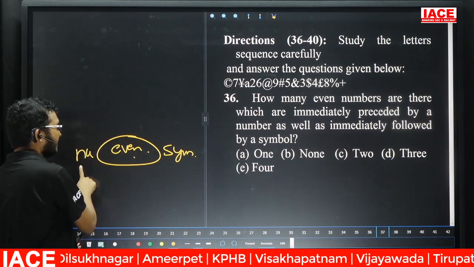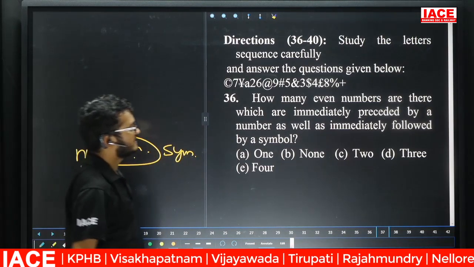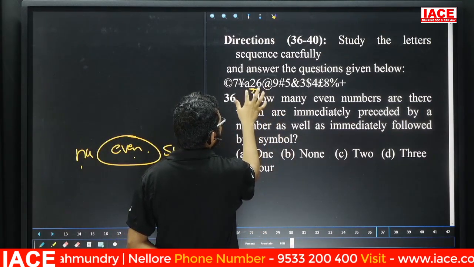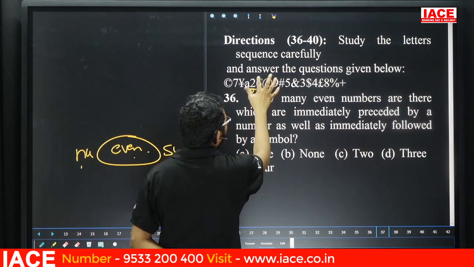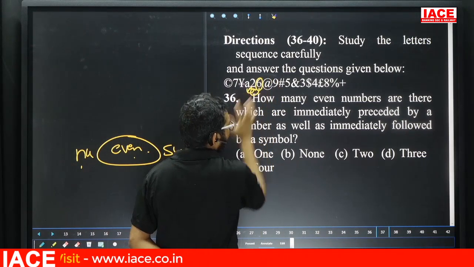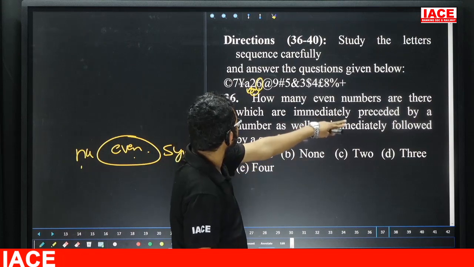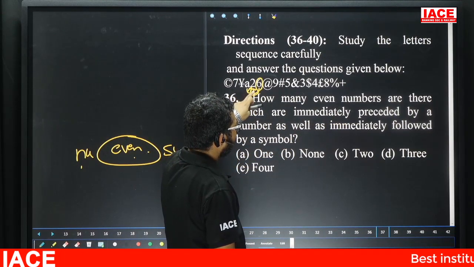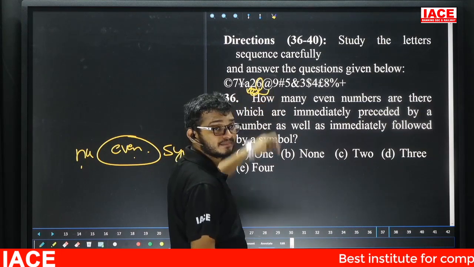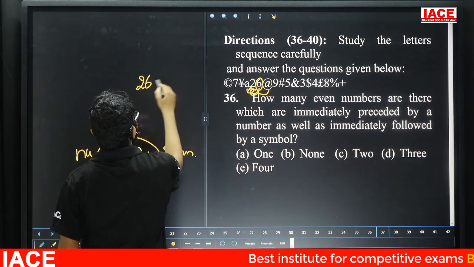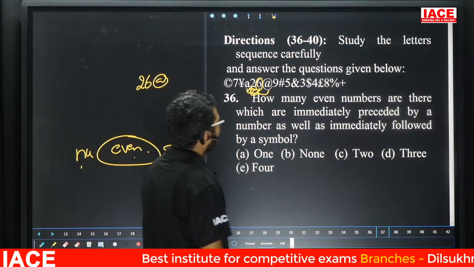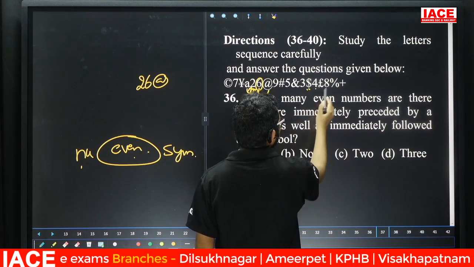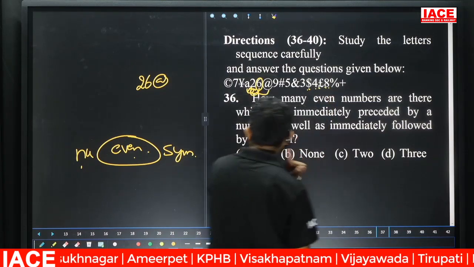Even number preceded by a number but followed by a symbol. Yes, one. Check it. Next, even number preceded by a number? No. Next, even number preceded by a number? See here: preceded by a number as well as followed by a symbol. Yes, followed by a symbol, then 2, 6, at the rate. Next even number, preceded by a number? No. Next, preceded by a number? No. That means here we have only one.